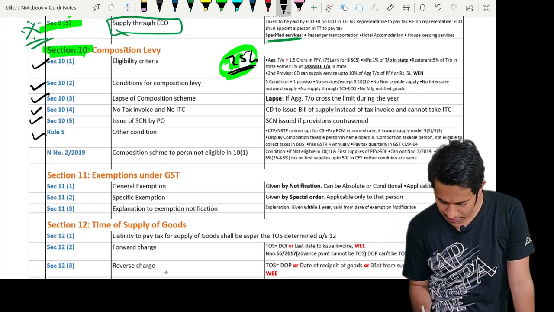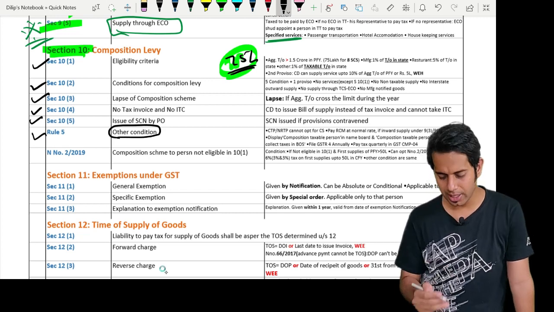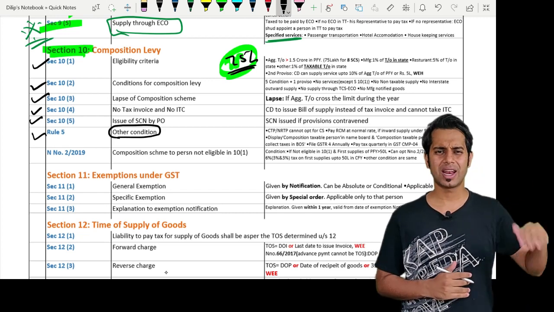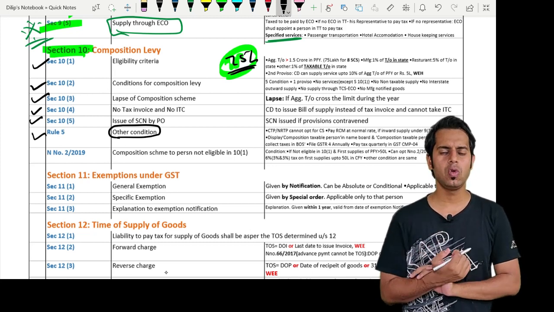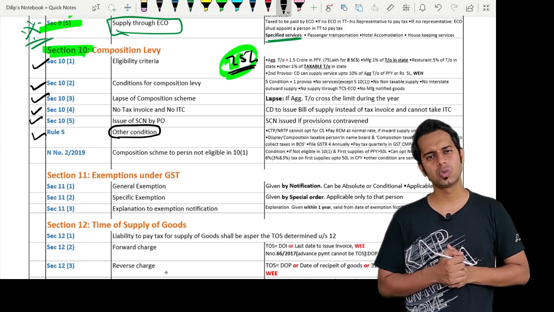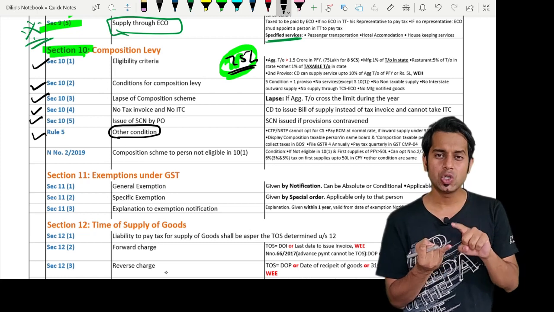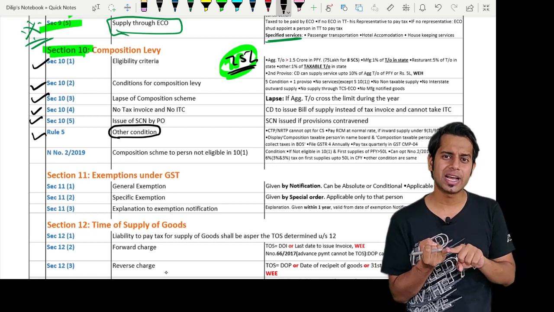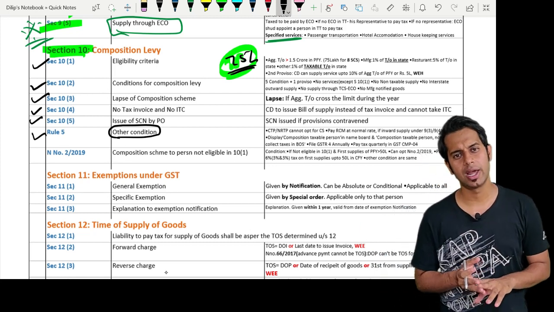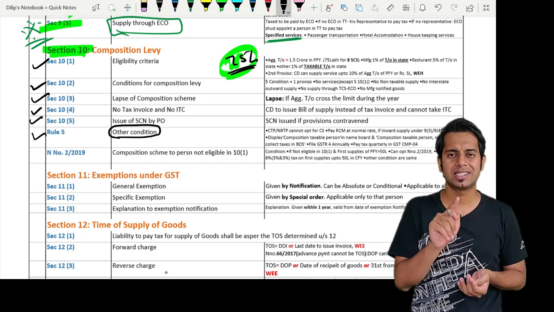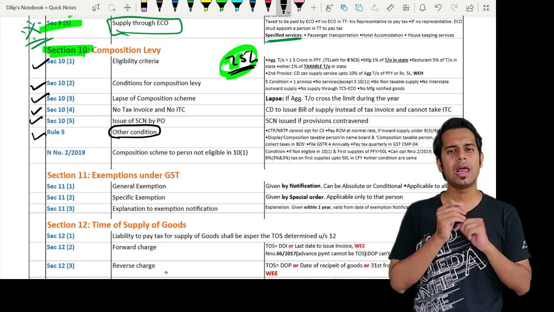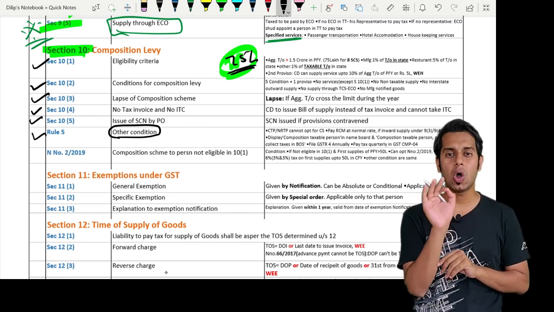Okay, sir. Then there is rule 5 which talks about other conditions. There are other rules also, rule 3, rule 4, rule 6, but rule 5 is important. Sir, what is rule 5 talking about? It says casual taxable person and non-resident taxable person cannot be a composition dealer. It says if you are making any inward supply which is liable to reverse charge under sections 9(3) and 9(4), then you will have to pay the taxes at normal or regular rates.